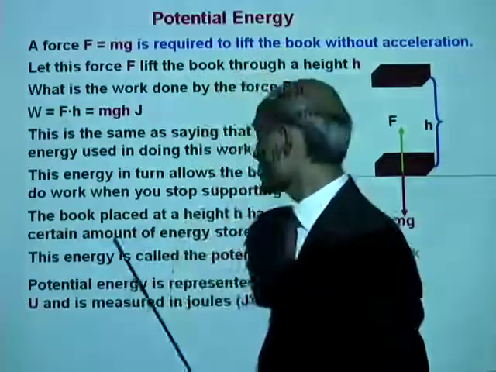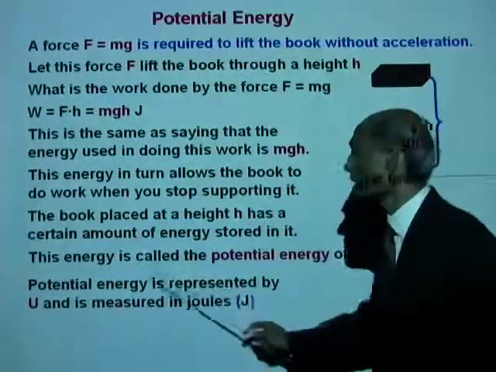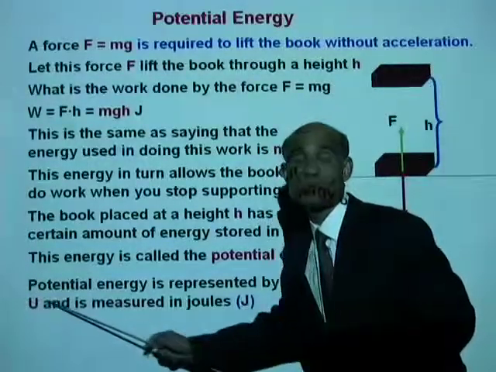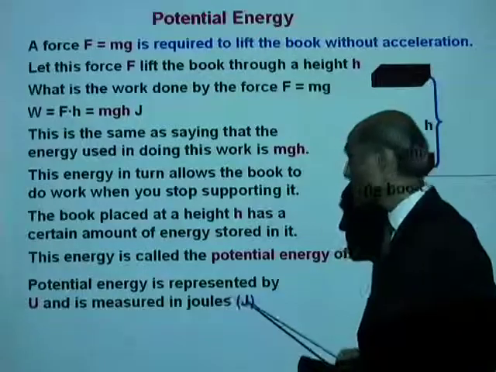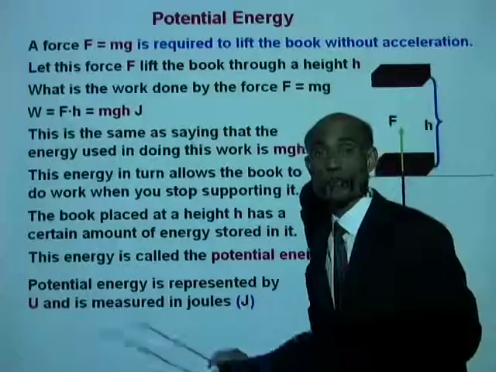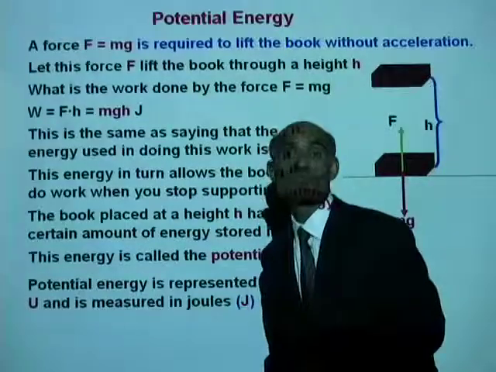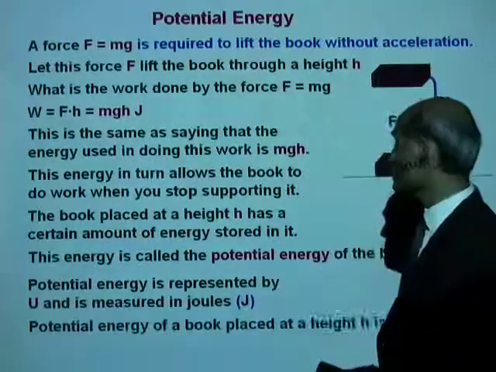That means if you let it go, it can now do that much amount of work. It has the potential to do that much amount of work. So, potential energy is represented by the letter uppercase U, and of course it is measured in joules. Whenever you want to represent potential energy, we will use the uppercase U.